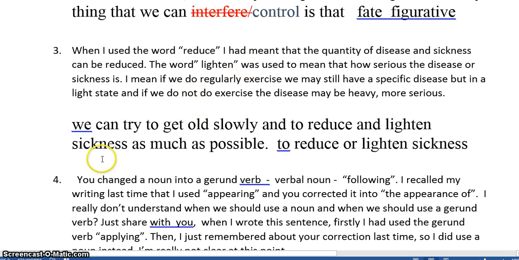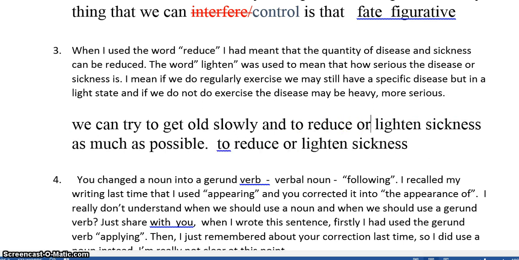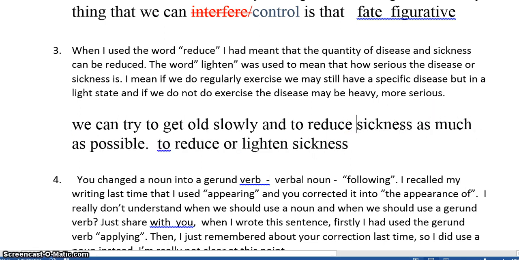So we can try to get old slowly and to reduce, originally it was or lighten. So my suggestion was we don't really need lighten here. The reason, I said, was because this word is redundant, okay? And that is because it's very similar to reduce.